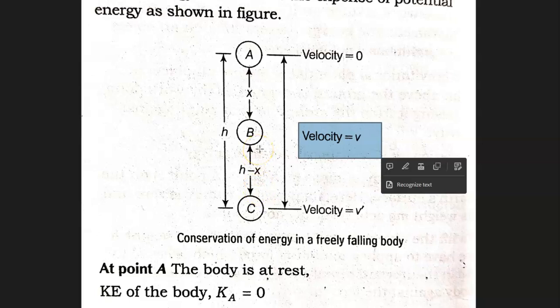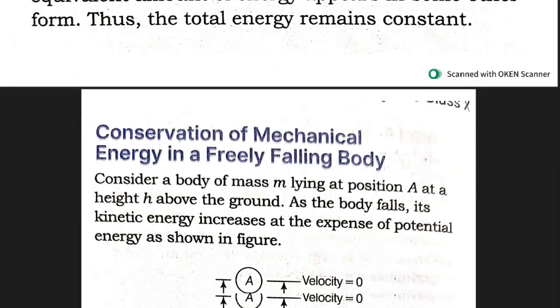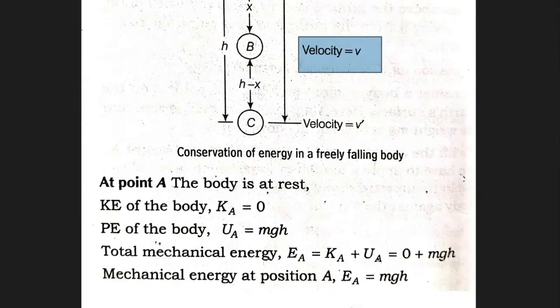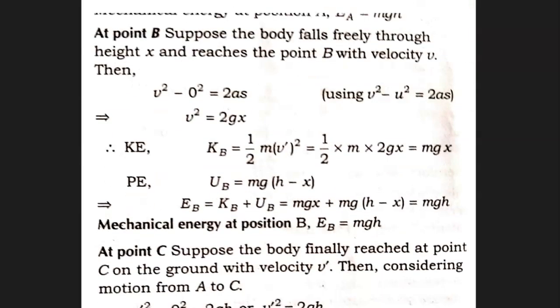We have two things to consider, its velocity and its height. So height from ground level is h minus x while the velocity is v. Let us calculate. Taking the velocity to be v at point B, we are calculating first its kinetic energy. At point B, suppose the body falls freely to a height x and reaches the point